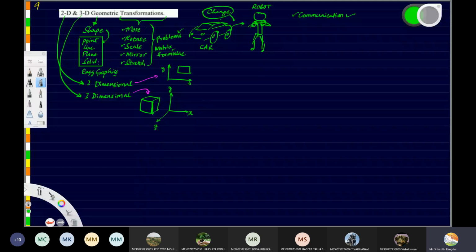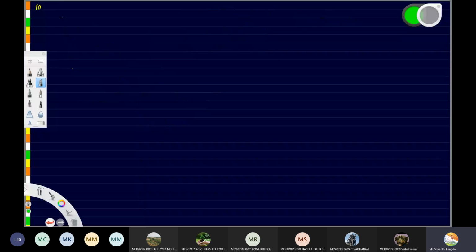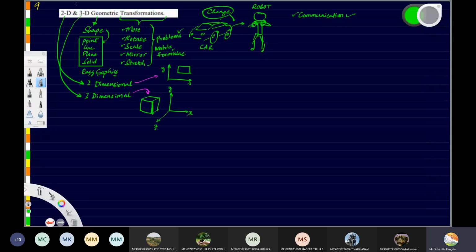So first, let us talk about the 2D transformation. Fine. So we'll come back to this page later. So 2D transformation. Ready? The 2D, as you told, it is 2 dimensions. So only there will be 2 dimensions. One, let us say, one is x, the other is y. So if you take up a point, you can apply all these transformations. What were the transformations that we'll be concentrating on?